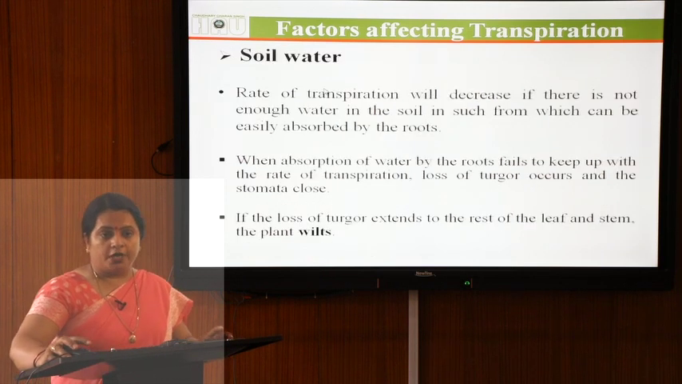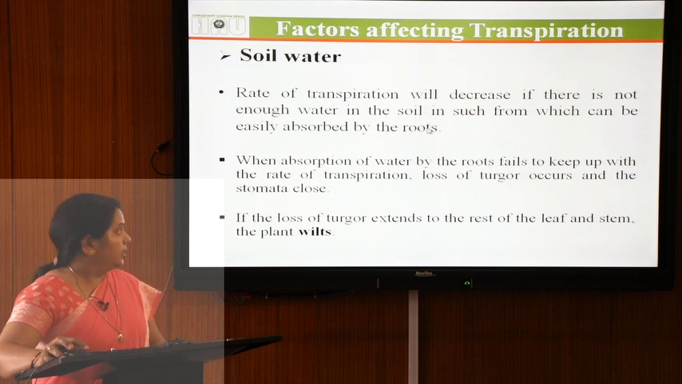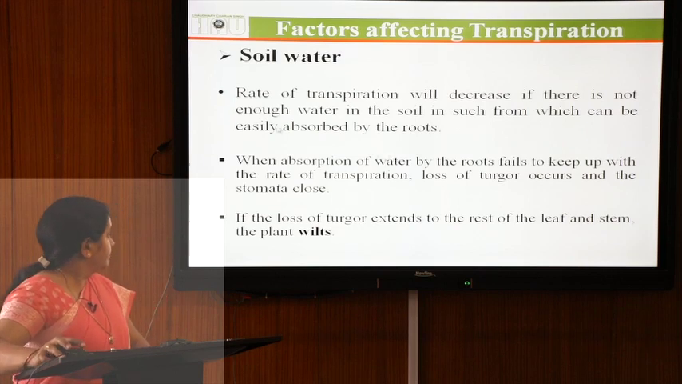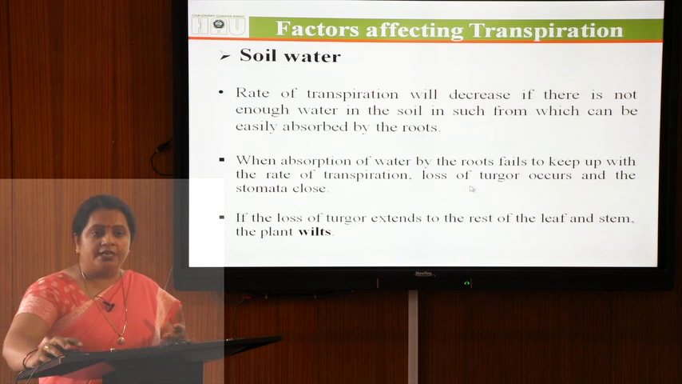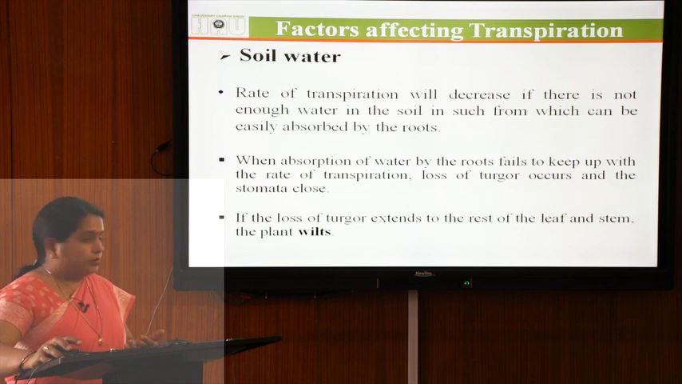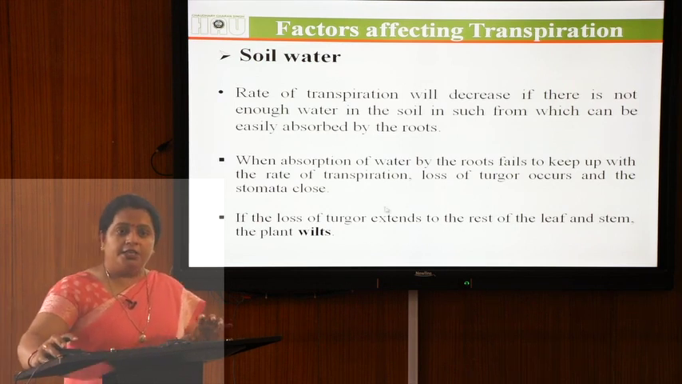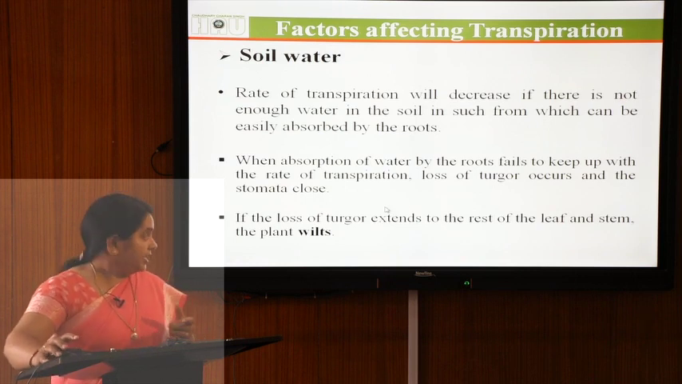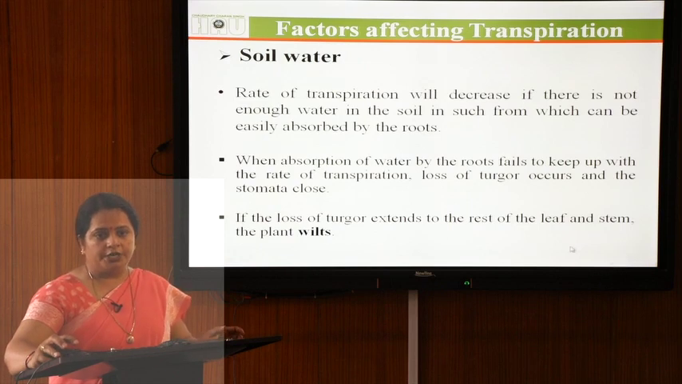Then the available soil water. The rate of transpiration will decrease if there is not enough water present in the soil or easily absorbed by the roots. When this absorption of water by roots fails to compensate for the rate of transpiration, then the transpiration rate will also decrease because at that time the stomata will close. And when this loss of turgidity reaches the leaf and stem, the plant gets wilting.